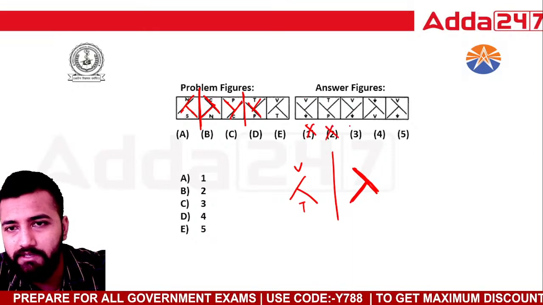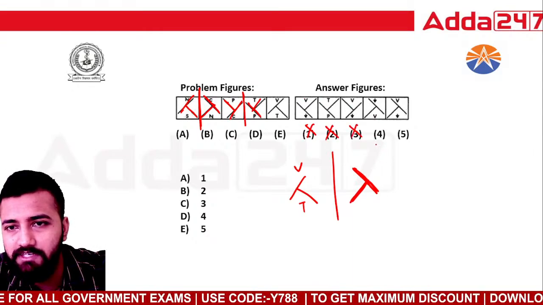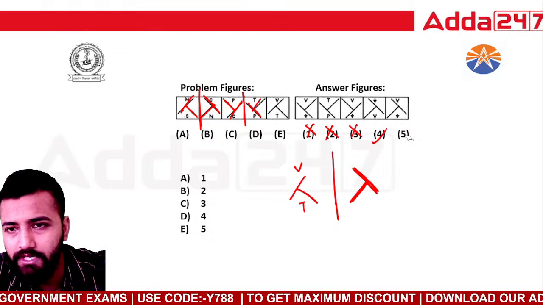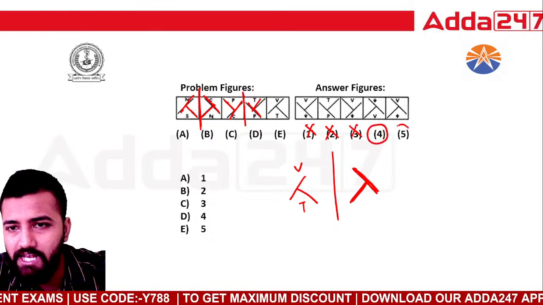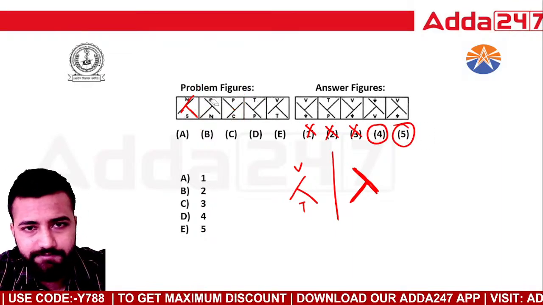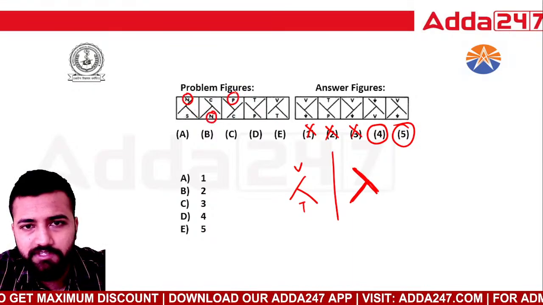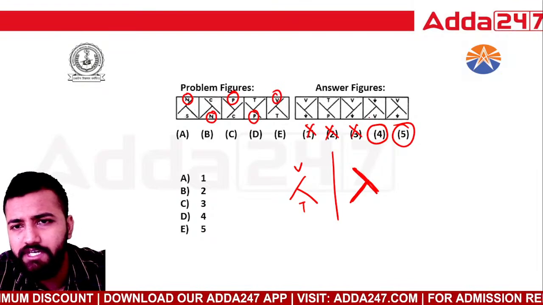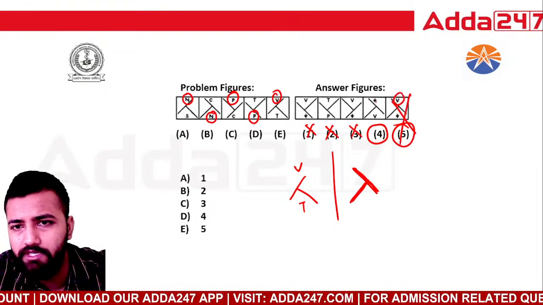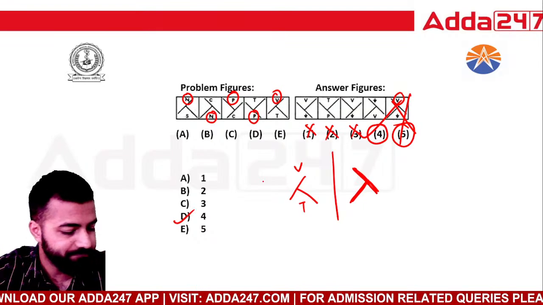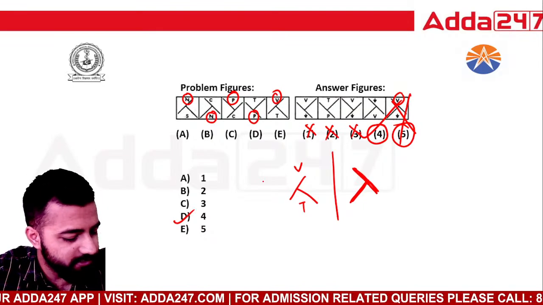This wrong, this wrong. Yeah, I can see it is here and here, okay? Acha, now I have to check the elements. Now let's see the elements. So N was at the top, it has come at the bottom. P was at the top, P नीचे आ गया. V ऊपर है तो V भी नीचे आएगा. V नीचे किधर है? ये तो ऊपर है, गलत हो गया. ये हो जाएगा ना. Option number 4 is the answer. Easy question? Very good.